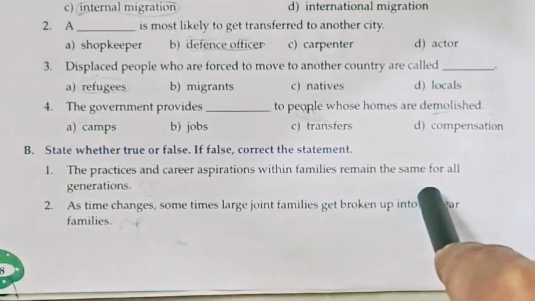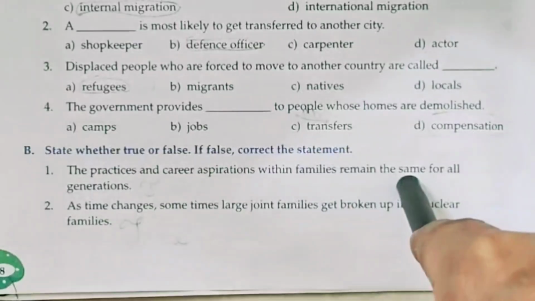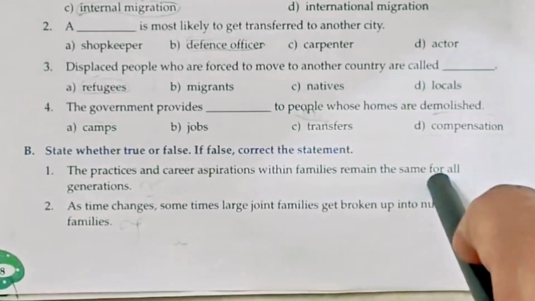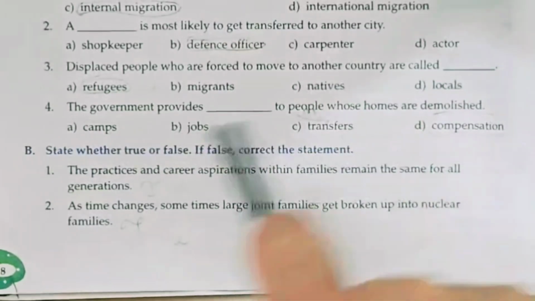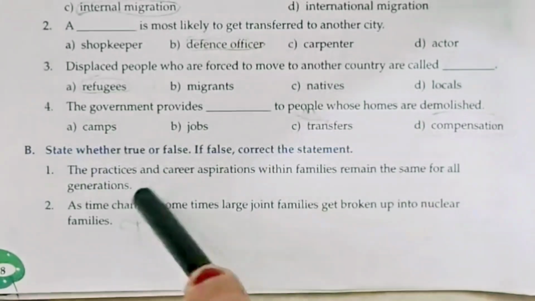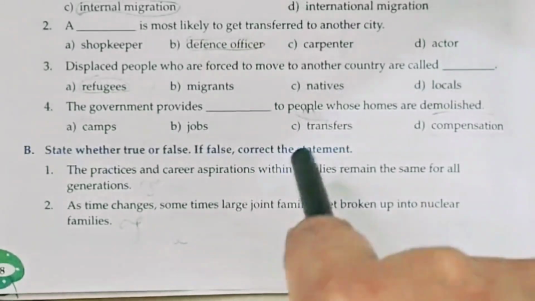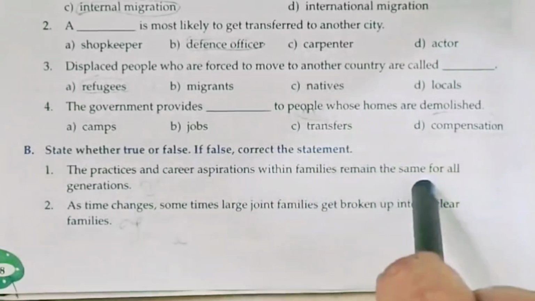We can say that remain the same is false. We can say keep on changing. The correct statement is: the practices and career aspirations keep on changing for all generations. So this statement is true.